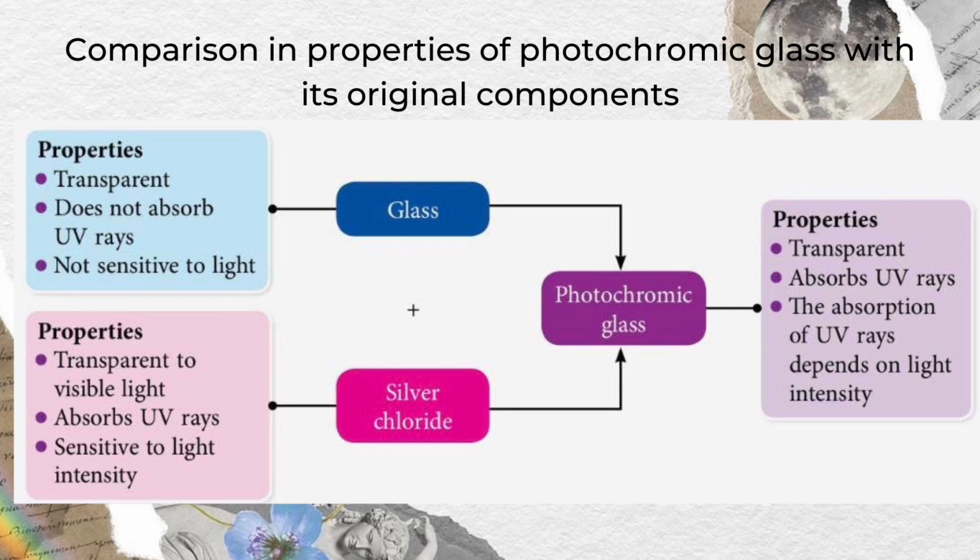For photochromic glass, the glass is transparent and does not absorb UV rays and not sensitive to light. For silver chloride, it's transparent to visible light, absorbs UV rays, and sensitive to light intensity. So the photochromic glass is transparent, absorbs UV rays. The absorption of UV rays depends on light intensity.